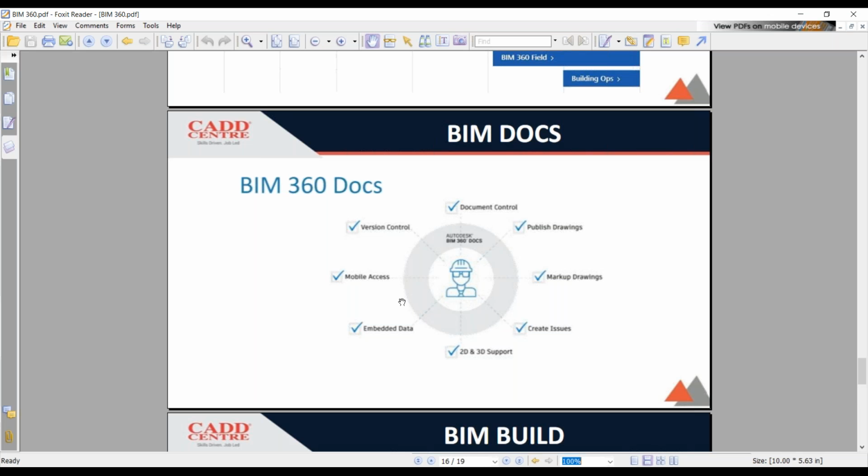And the version control, whatever version it is, because I may use version 2018, and some others will use version 2019, and a few others will use Autodesk version 2016. Suppose someone is uploading their documents in the version of 2016, I can use BIM 360 Documents to see what version I have. The conversion of the lower version to the higher version, and the higher version to the lower version, will be made in BIM 360 Documents, the Autodesk product.